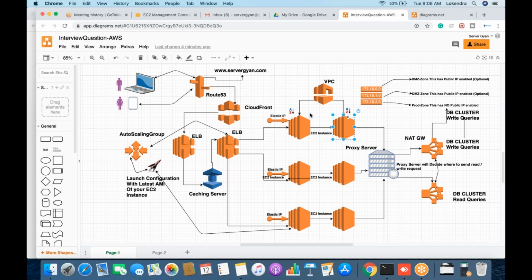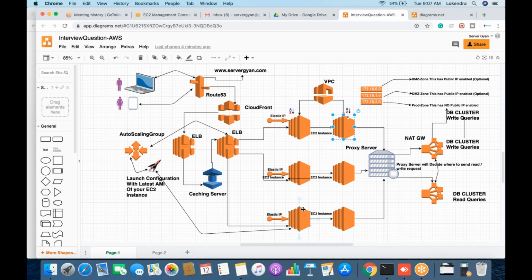These requests will be forwarded to this particular target group, and based on the type of request, it could be forwarded to the app server, then the DB server, then maybe the read database, maybe the master database, whatever type of request it has, and it will be returned to the same user once again after being processed. Now there are two types of requests. One is static and the second one is dynamic.